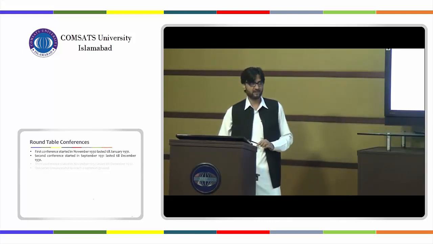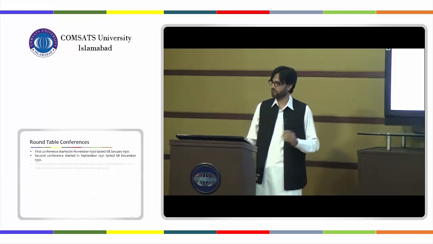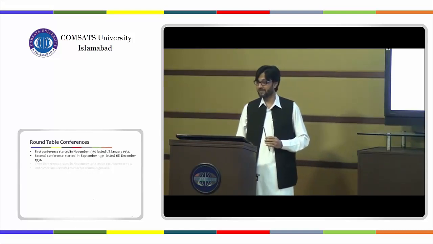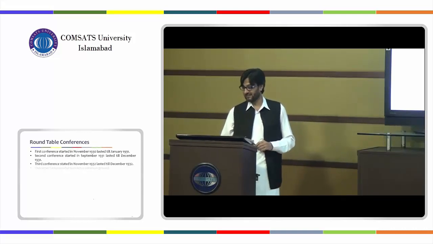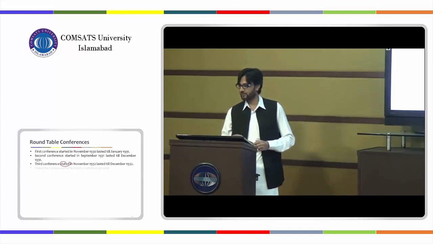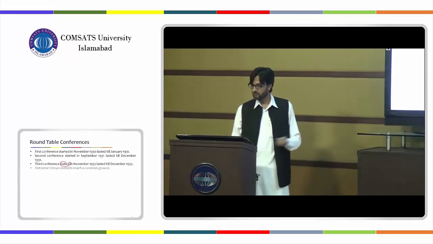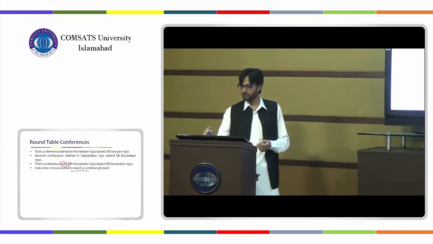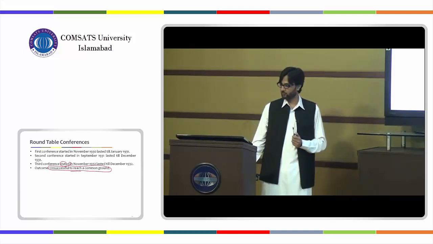Because Congress had boycotted the first conference, he was trying to convince Gandhi to go there and be part of the deliberation. Then the third conference started, sorry for the wrong spelling, in November 1932 and lasted till December 1932, so two months again. The outcome: unsuccessful. They could not reach a common ground, both communities. So this was it.